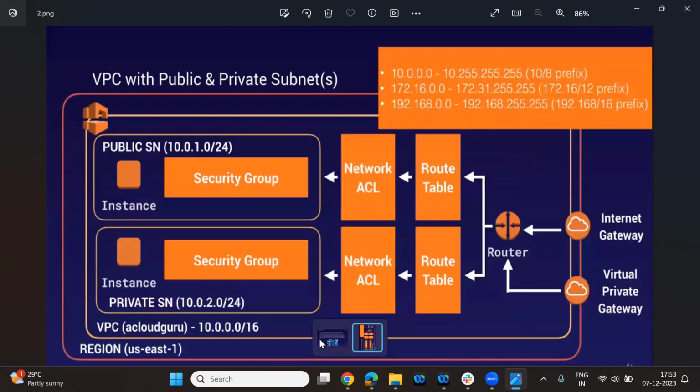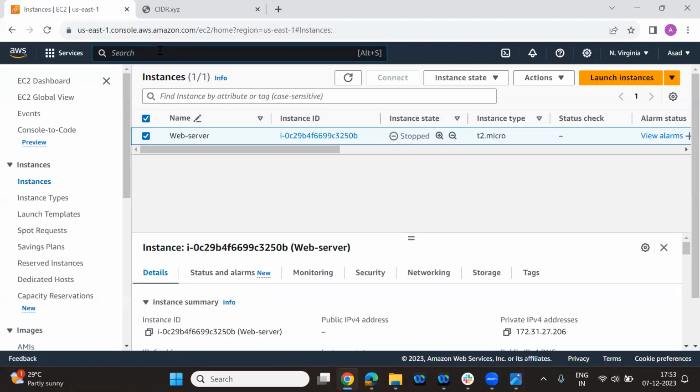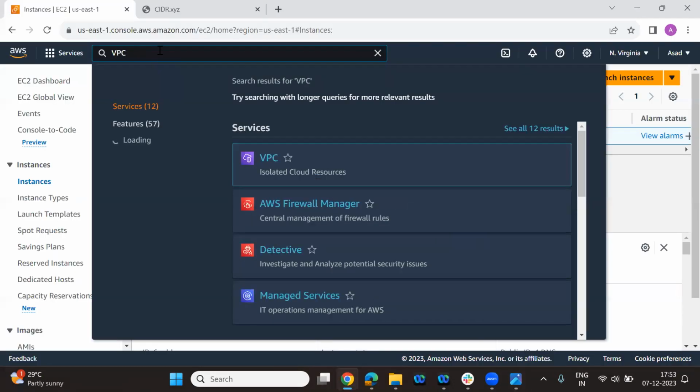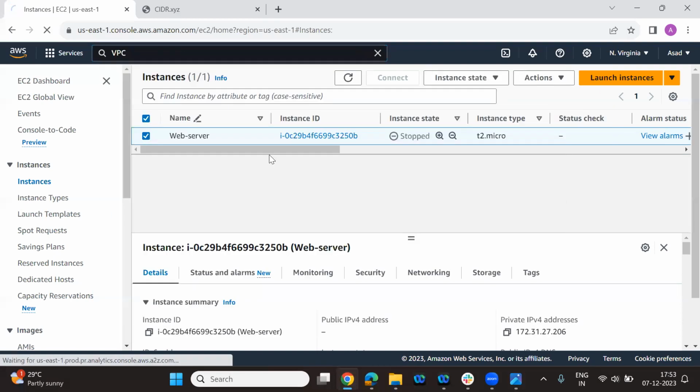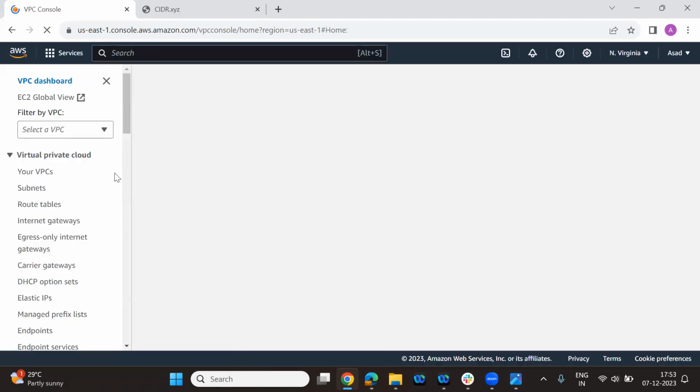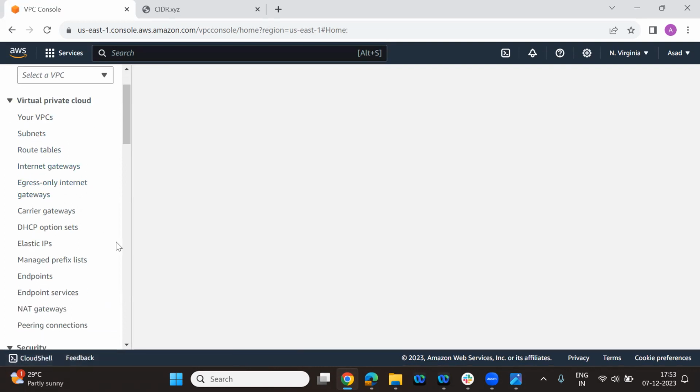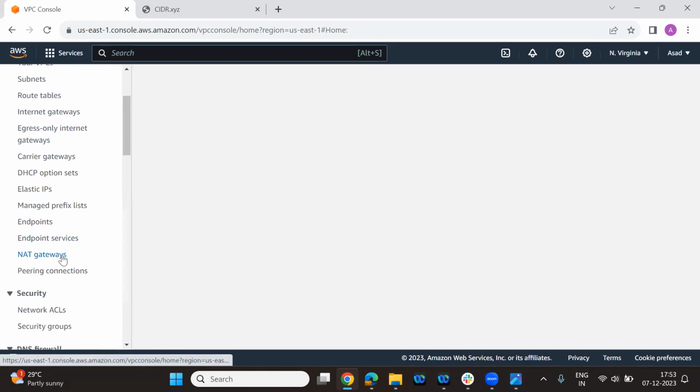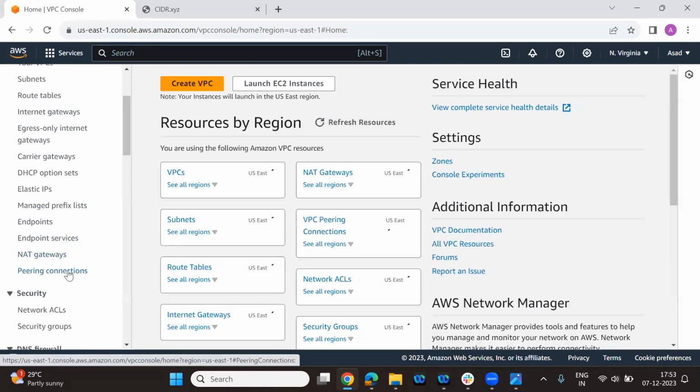If I go to our VPC, this is the VPC. This is how we actually create all those VPCs and all the stuff. There are actually two ways you can do it. If you see here, your VPC, subnets, routing tables, internet gateway, egress, we'll talk about this. Elastic IPs, NAT gateway, this is very important. Peering connection, and this is all the stuff.